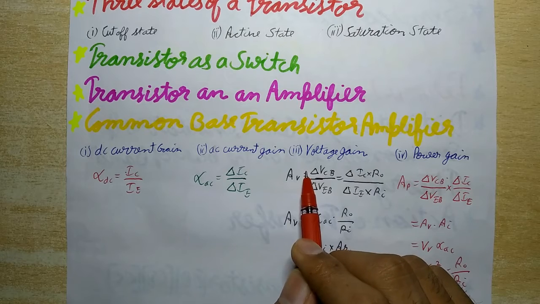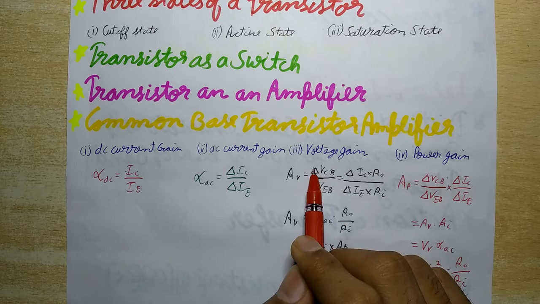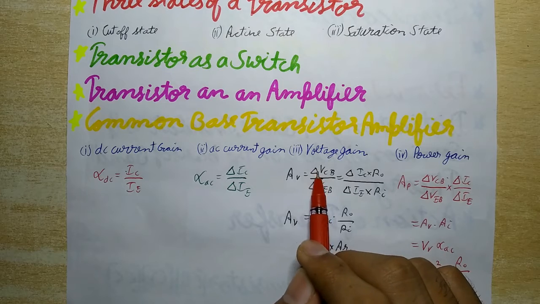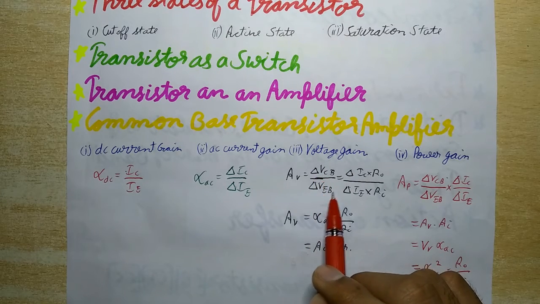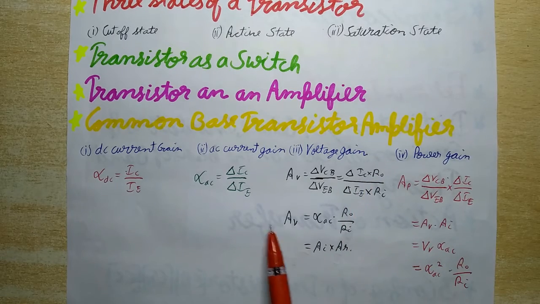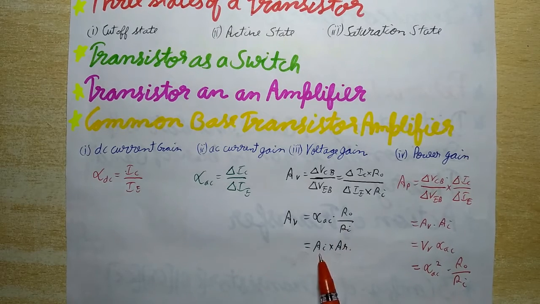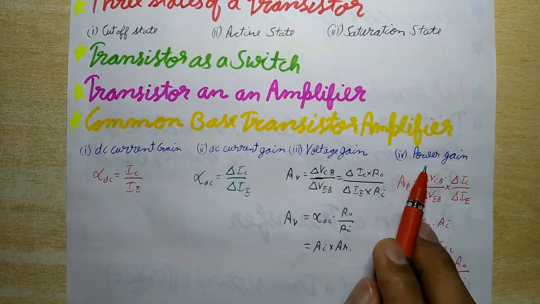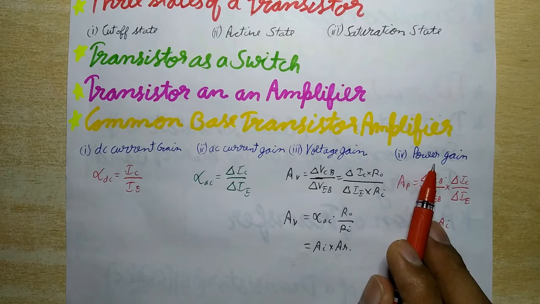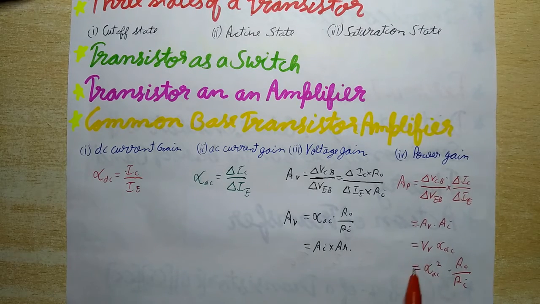And the third is voltage gain. It is defined as the ratio of the small change in output voltage to the small change in input voltage, that is AV is equal to del VCB upon del VEB, which is equal to del IC into Ro upon del IE into Ri. Then AV is equal to alpha AC times Ro upon Ri, which is equal to AI into AR. Now the last is power gain. It is defined as the ratio of the output power to the input power. So this is the formula, and finally you will get AP is equal to alpha square AC into Ro upon Ri.